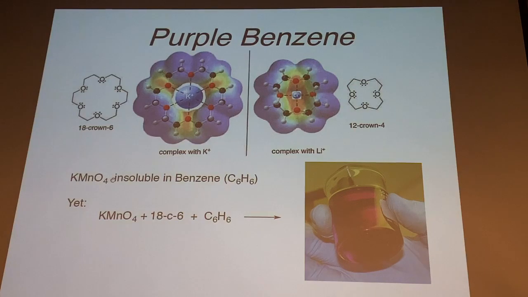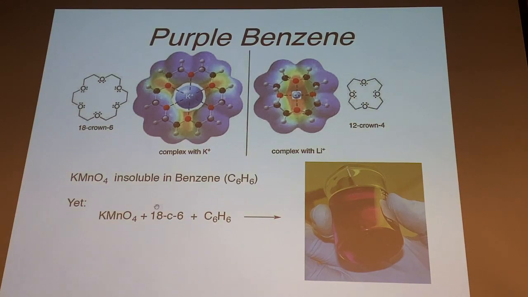Now, potassium permanganate on its own is a salt material, right? Very polar. So it does not dissolve in benzene at all. This purple salt will just sit at the bottom of a clear benzene solution. But if you add in the 18-crown-6, look at this. You get this nice purple solution.